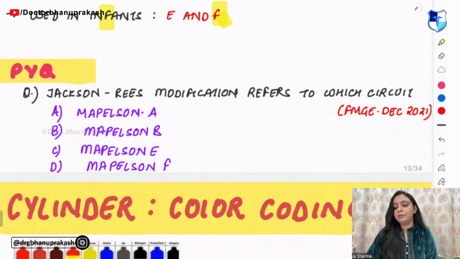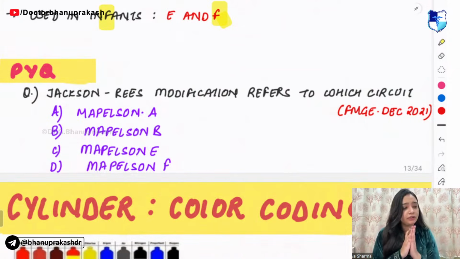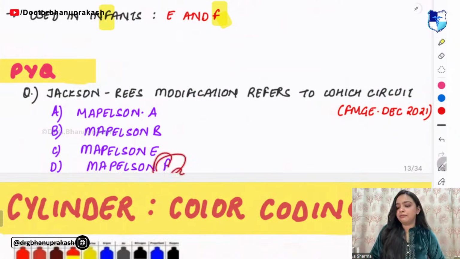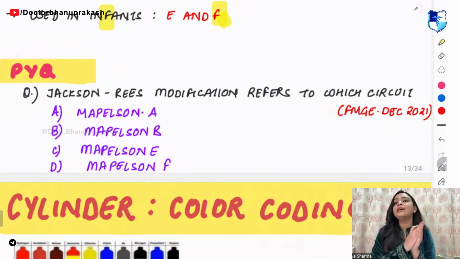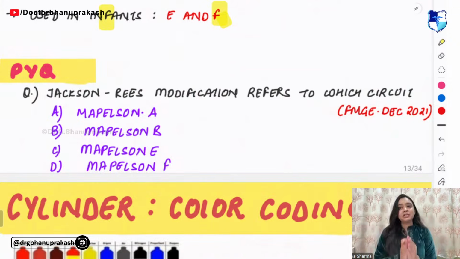Now type A, B, E, F. Guys, I'm telling you, these sessions are enough. You don't need to do anything more. Type F, because jackfruit, right? Remember the mnemonic jackfruit. Okay guys, we are done with the Mapleson circuit.